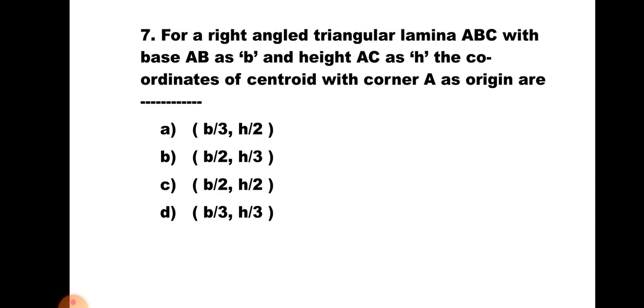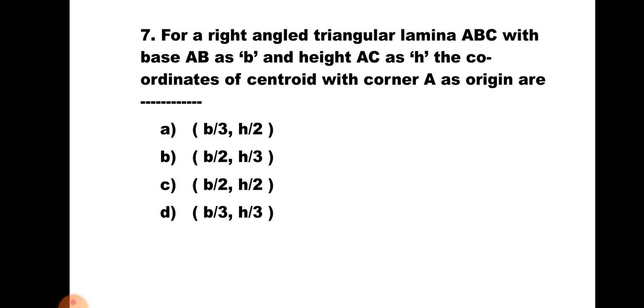Question number 7. For a right angled triangle lamina ABC with base AB as B and height AC as H, the coordinates of centroid with corner A as origin are A. B by 3, H by 2, B. B by 2, H by 3, C. B by 2, H by 2, and D. B by 3, H by 3. Now here, as it is a right angled triangle, both coordinates of the centroid can be known.